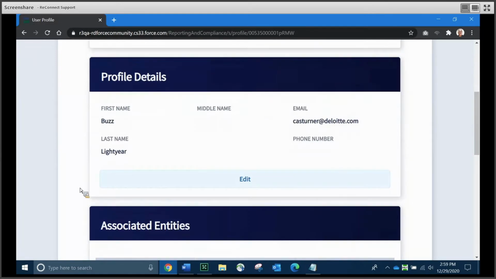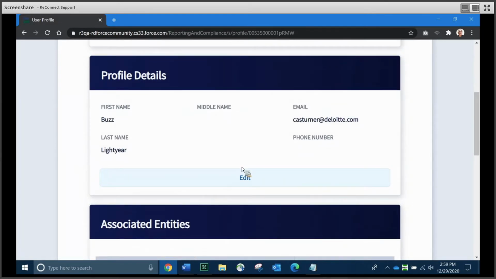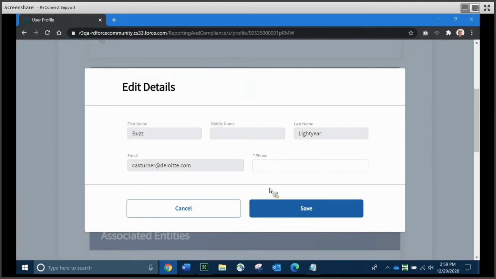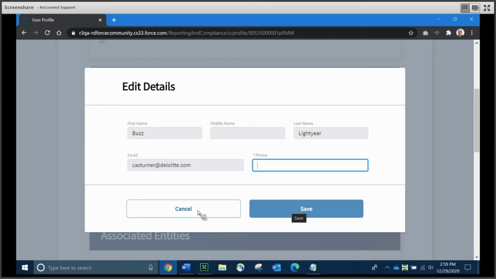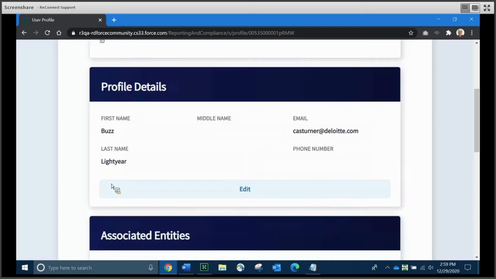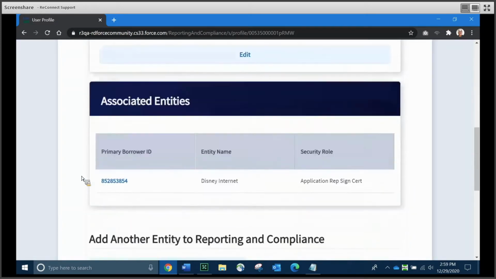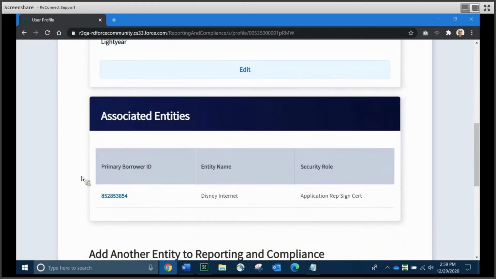which will bring up the user's profile in the RNC system and various information about the entity and the user. You can add the phone number or change the phone number here. The rest of this information comes in from the EAuth account. If you click the edit button, you will see the edit pop-up window appear. You can add a phone number in the phone number blank and then click save when you're done. I'm just going to click cancel because we're not going to change anything today.